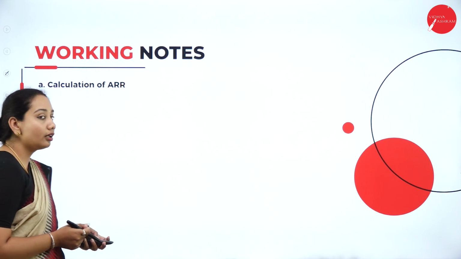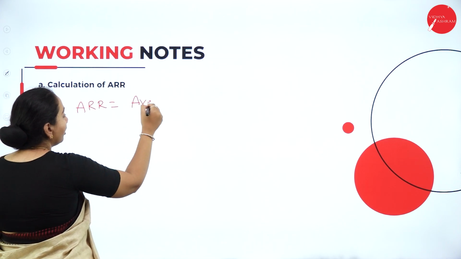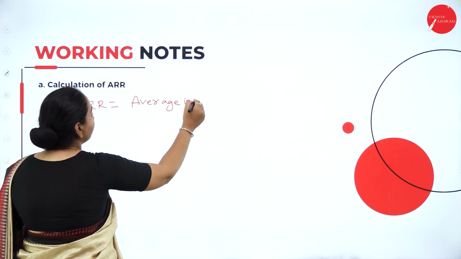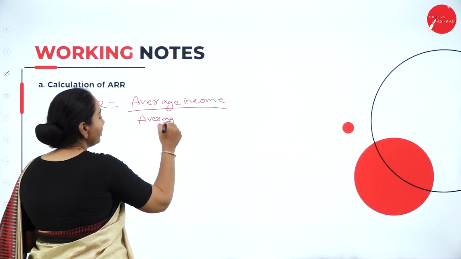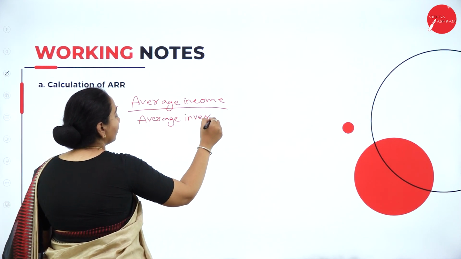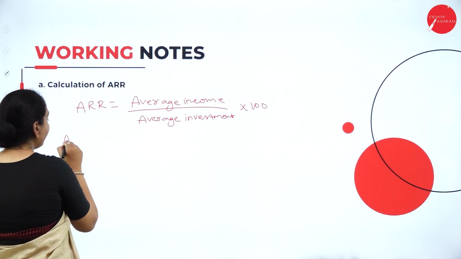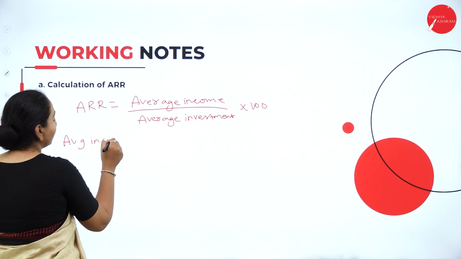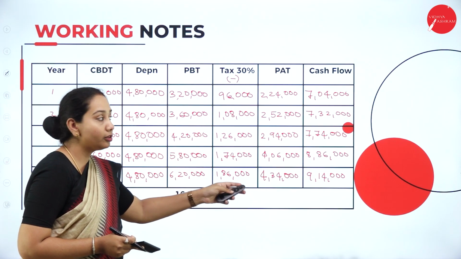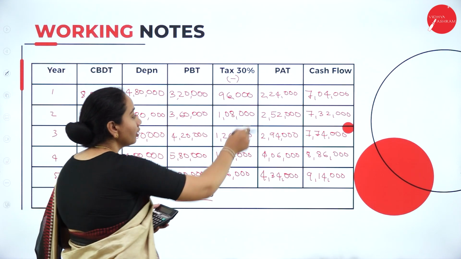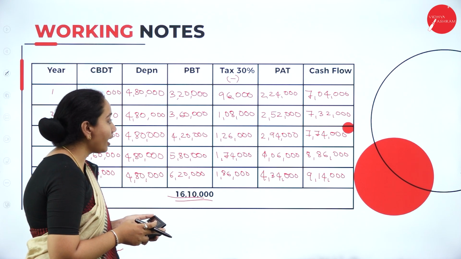Next we have to calculate the ARR. So the ARR formula is average income divided by average or initial investment into 100. For the calculation of average income, we need to use the table values. Here we have calculated table values. For that we have to take the profit after taxation and after depreciation. So let's add all this.